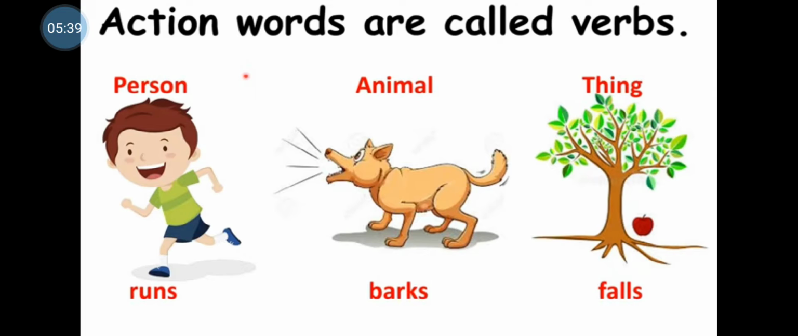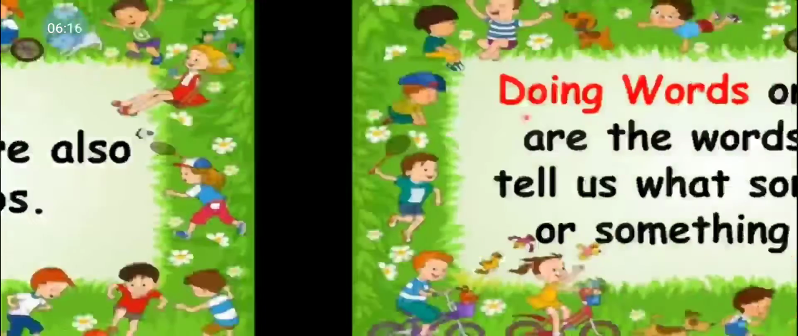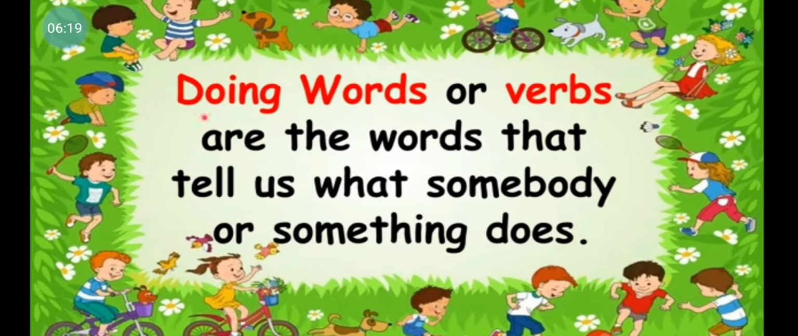The apple falls from the tree. What is the action done here? Falls. The apple falls. Therefore, falls is the action word. So, we can say that runs, barks and falls are all doing words or verbs. So, I hope that now you have understood all the words which tell you about the action being done are called doing words, or they are also called as verbs. Doing words or verbs are the words that tell us what somebody or something does.